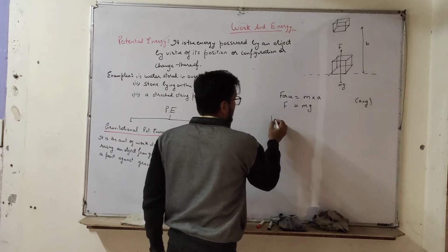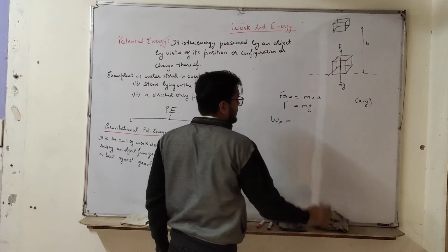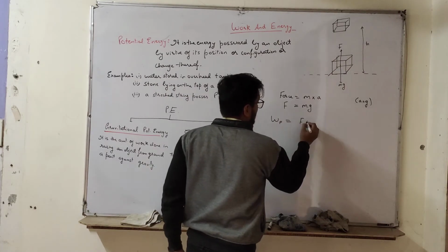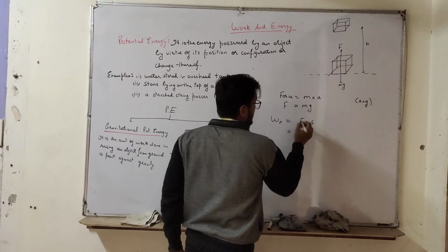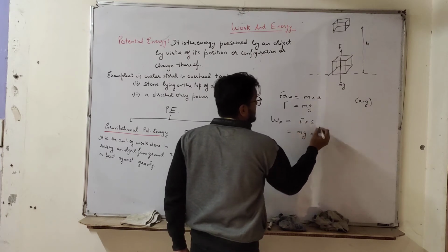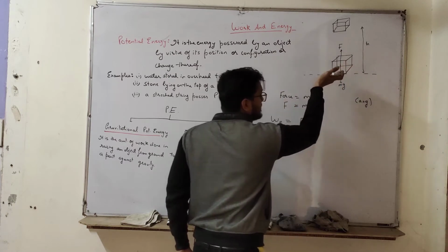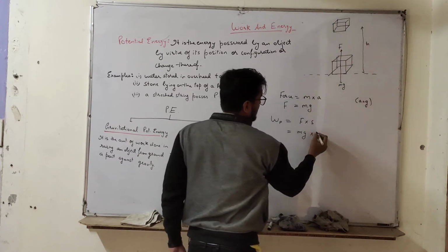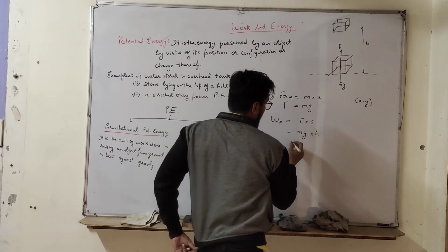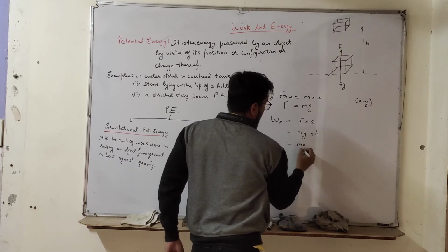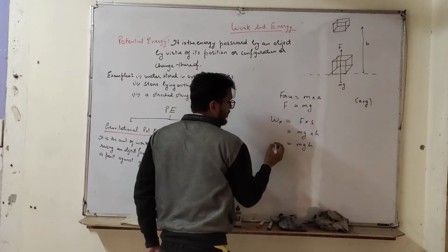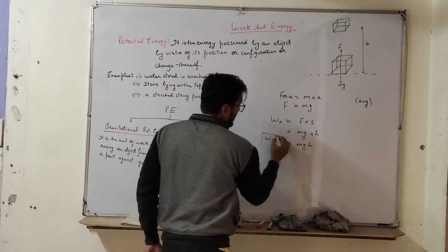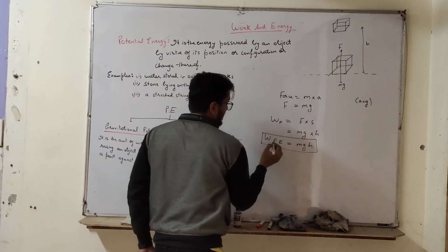Now work done by potential energy, Wp, is equal to work done, which is force into displacement. Force is mg, and displacement is h, because we are taking this object from this point to a height h, right? So we can say mgh. This is the work done by potential energy, or we can say potential energy is mgh.